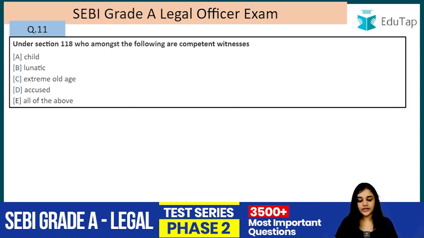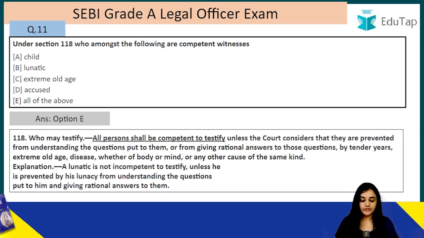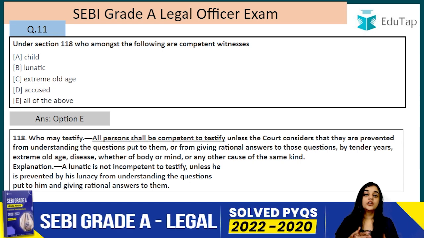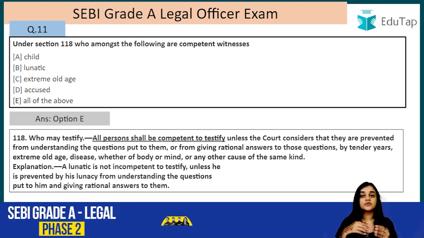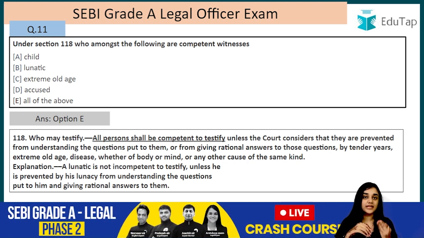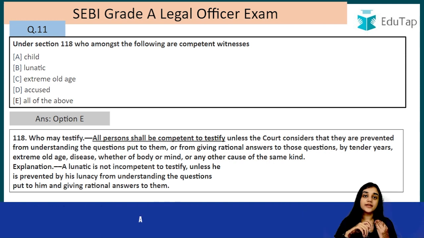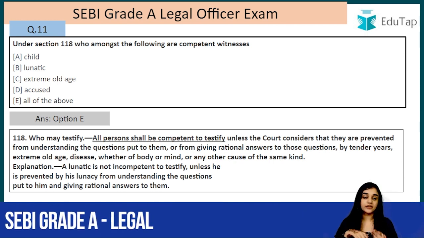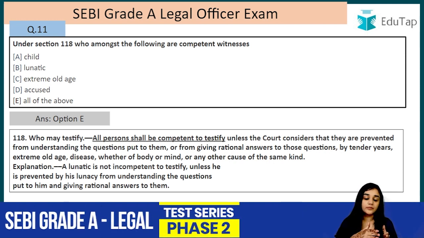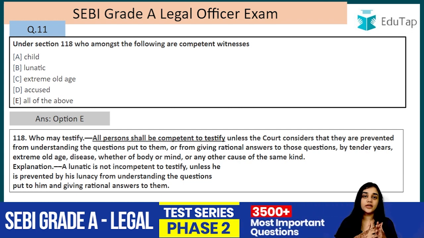Under section 118, who among the following are competent witnesses? The answer to this question is E, that is, all of the above. So every person is a competent witness. You have to remember that competency and reliability are two different things. Someone may be a competent witness, but at the same time they might not be a reliable witness. And who is a reliable witness? This is a question of fact. So someone can be a competent witness but might not be a reliable witness, right?